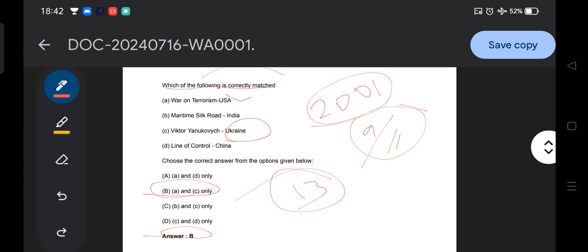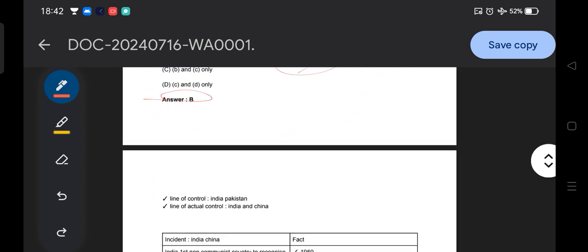And what do we learn from here, and what is the mistake point, option B and option D? Let's analyze that. The line of control is a border demarcation between India and Pakistan. So the line of control is associated with India and Pakistan.